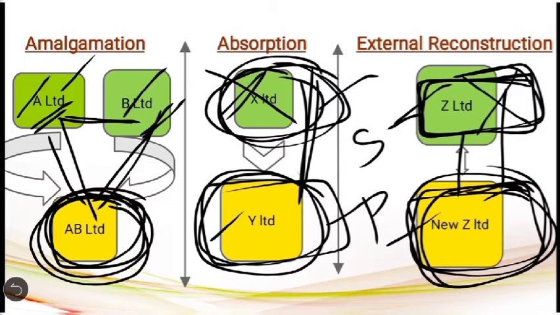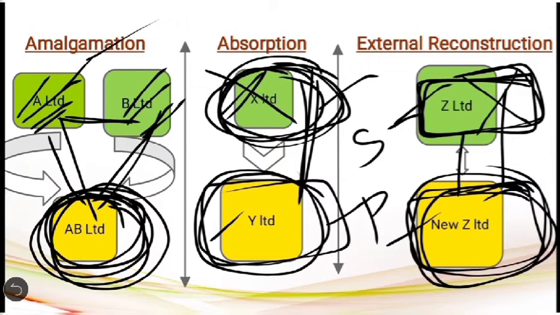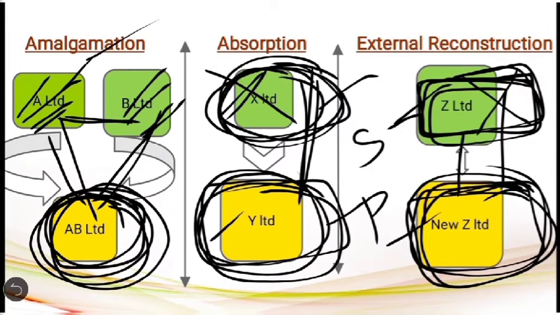So I repeat here, in case of amalgamation, A Limited and B Limited are the selling companies, and here AB Limited is the purchasing company. There are two selling companies and one purchasing company in case of amalgamation, and in case of absorption, there is one selling company and one purchasing company, and coming to the external reconstruction also, there is one selling company and one purchasing company. So this is about the meaning of the terms amalgamation, absorption and external reconstruction.